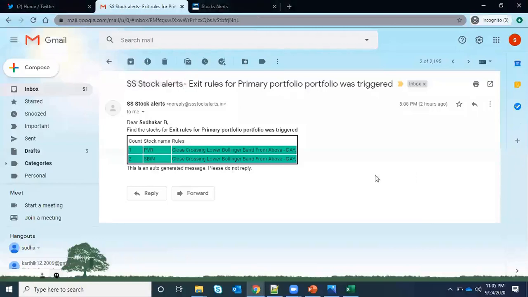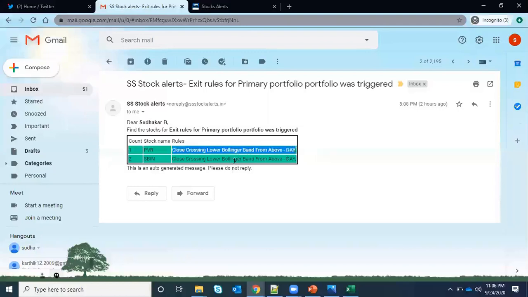You can see I have PVR and SBI in my portfolio, and it has sent me an email saying this pattern has been formed, so if you want to exit, you just exit.